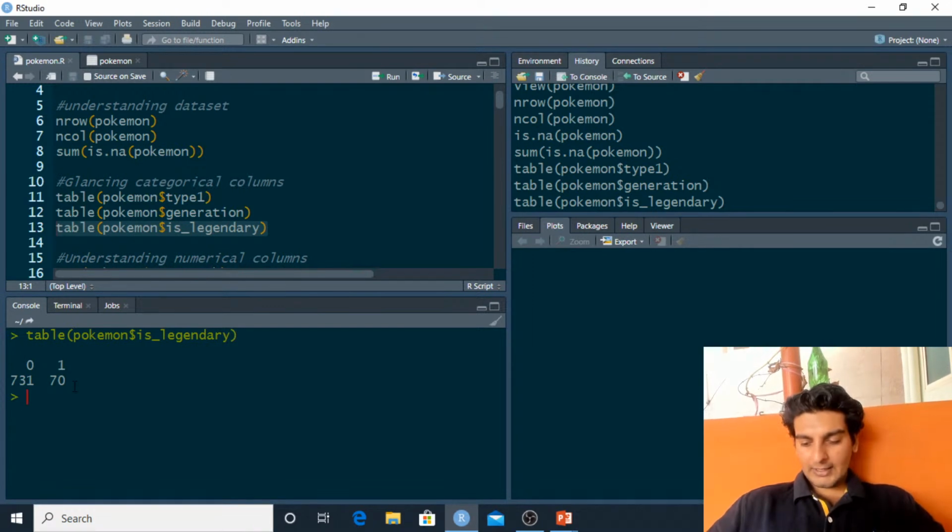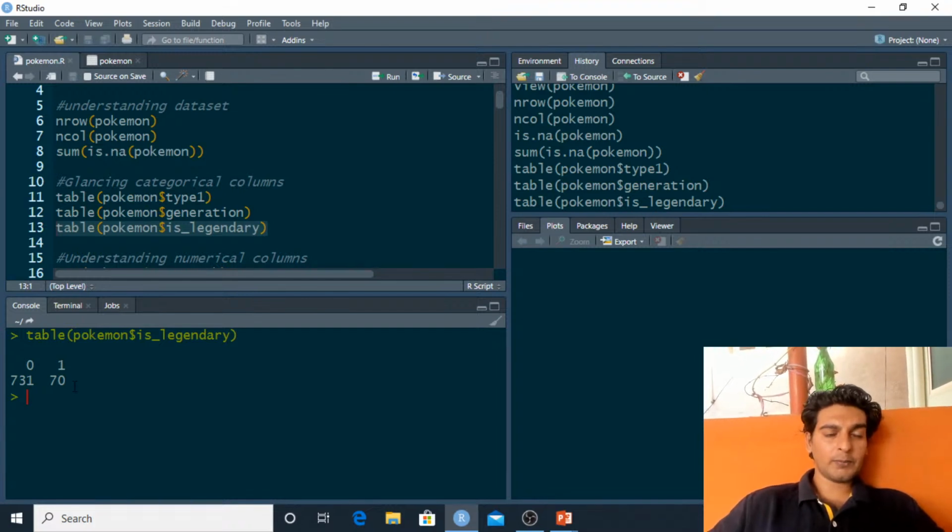Sivakumar is asking, to understand functions and commands, would I first have to learn the R language? You'd have to know the basics of R, but I'll try to make sure that you understand all of these codes as much as possible. All of these codes are very intuitive. There's not much difficulty in understanding them. You can also learn R through most of the problem statements or projects, and that is what I'm trying to implement here.